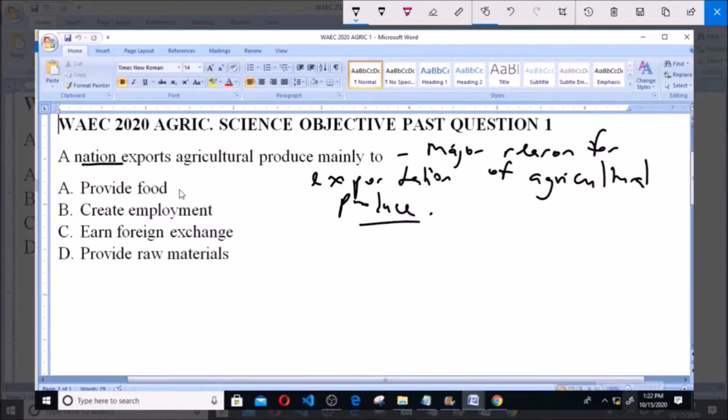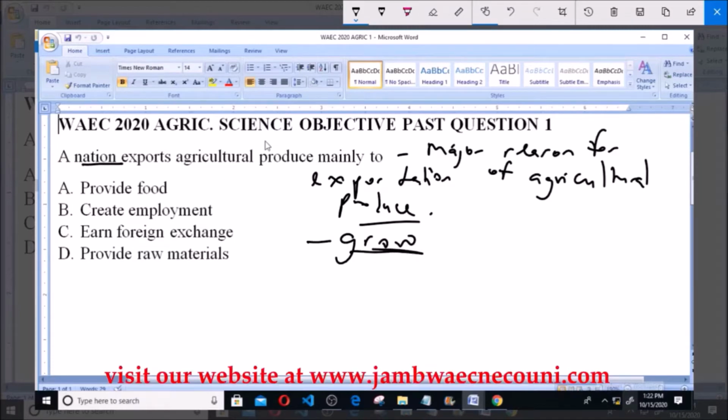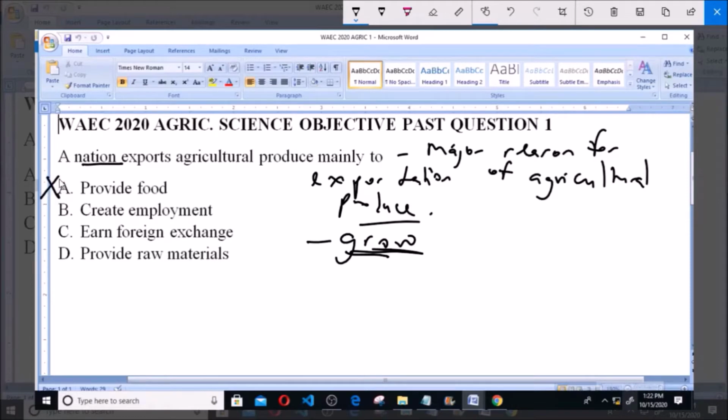Now option A says provide food. Well, provision of food is the main reason why a country will choose to grow agricultural produce. But in terms of exporting it, provision of food for whatever country they're exporting to is not considered a major reason why a country will choose to export agricultural produce. So option A, provide food, is not the answer.